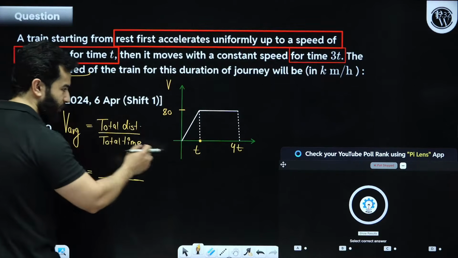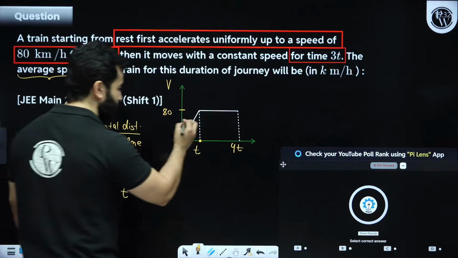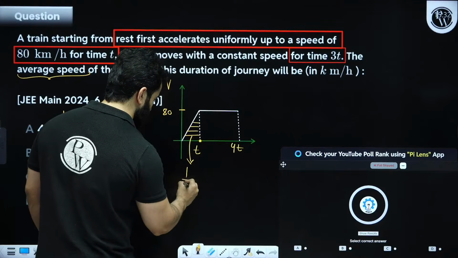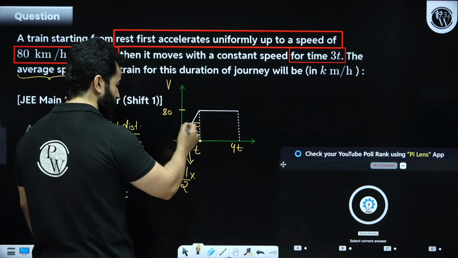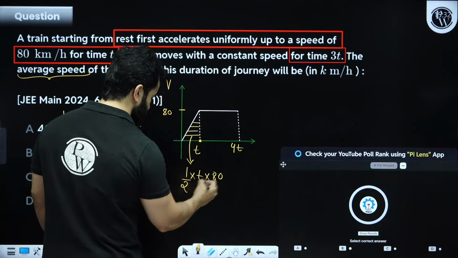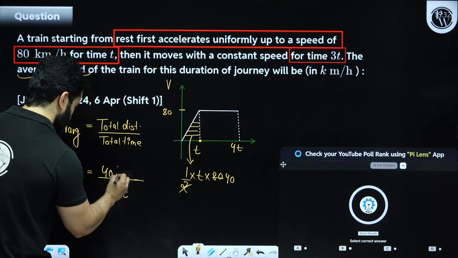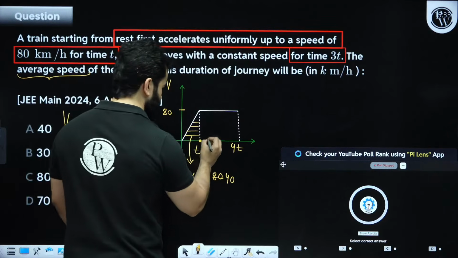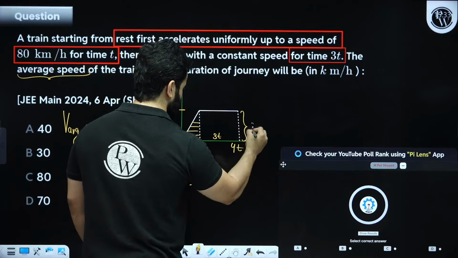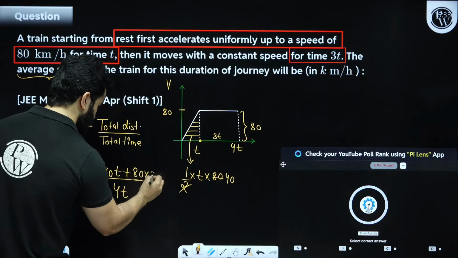So actually the total duration is 4t and then this is going to be the distance because it is traveling in straight line, half base into height, that means 40t plus this is 3t and this is 80, so 80 multiplied by 3t.